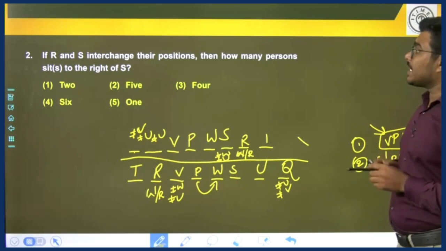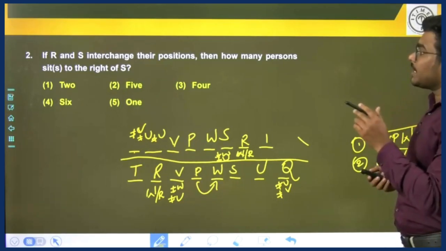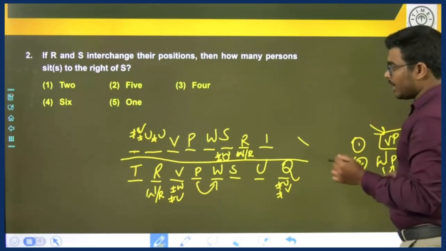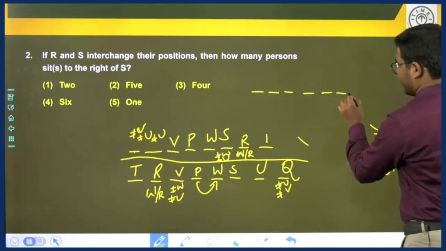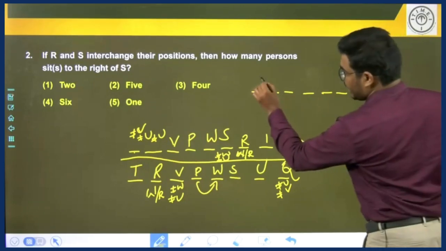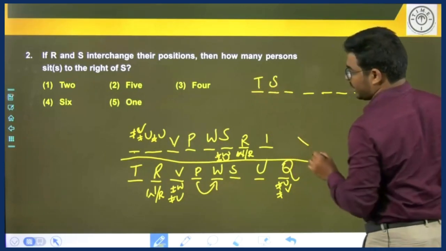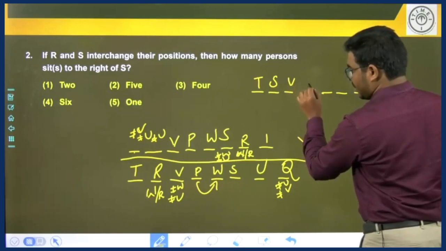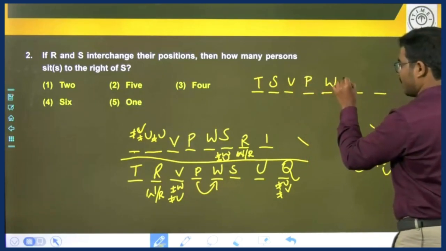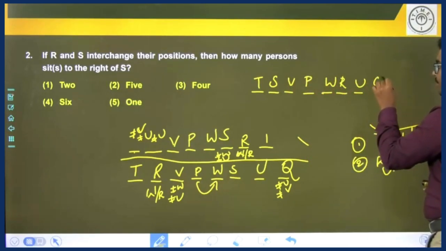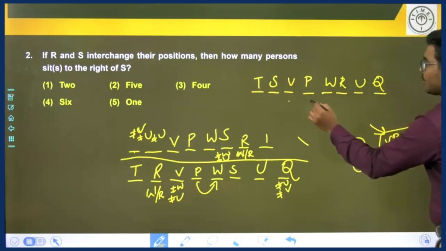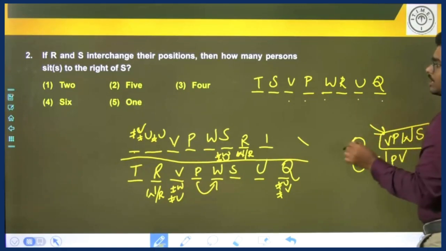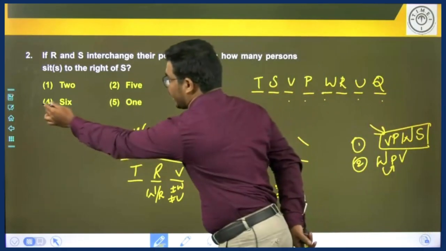If R and S interchange their positions, then how many persons sit to the right of S? Here, if R and S interchange their positions, let's take that arrangement. T and here R is interchanged with S: V, P, W, R, U, Q. How many persons sit to the right of S? 1, 2, 3, 4, 5, 6. 6 persons sit to the right of S.